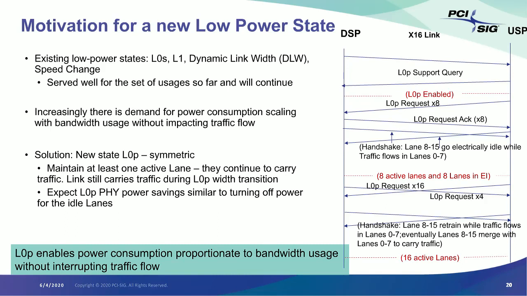That can take hundreds of nanoseconds to microseconds. While that is going on, the 8 active lanes will continue to send traffic. And when they are ready, they will again merge back with those 8 lanes on the next skip ordered set interval. And then your link is going to work as a by 16 link, 16 active lanes. So L0p enables power consumption to be proportionate to bandwidth usage without interrupting traffic flow, and that's the key here.